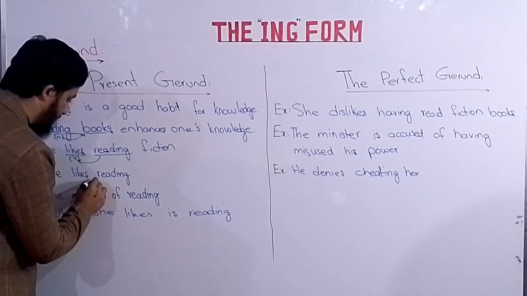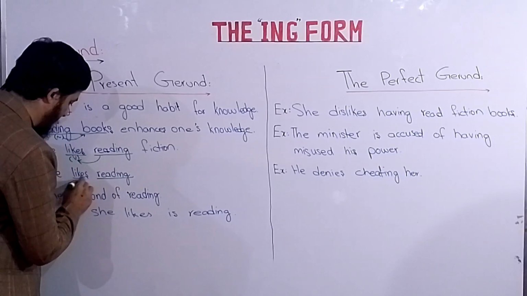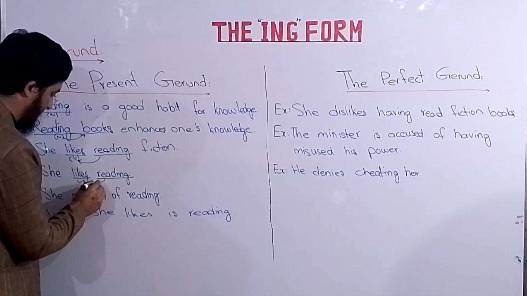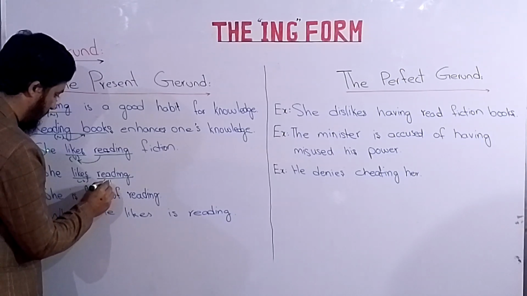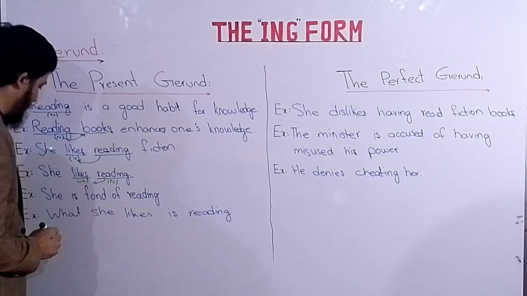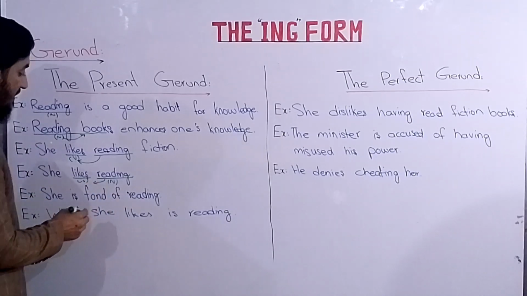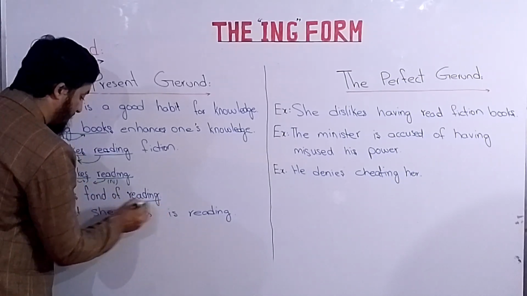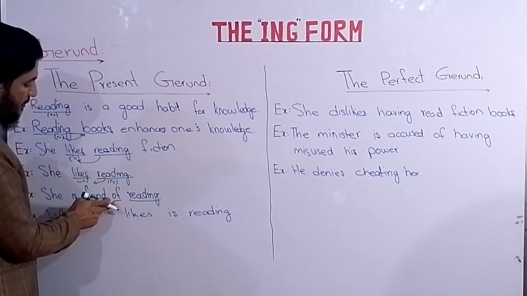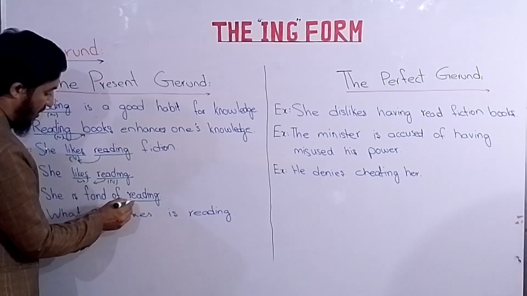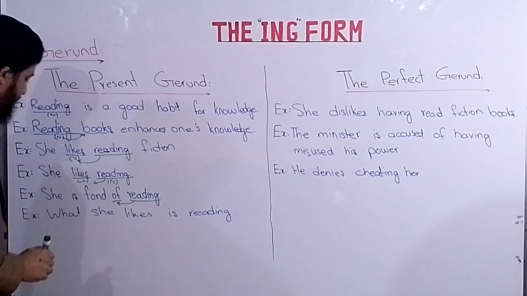Here, likes is the verb and reading is its object, a noun. The next sentence we have, she is fond of reading. Here reading is the object of this preposition. Of is the preposition over here. So it acts as the object of the preposition of.